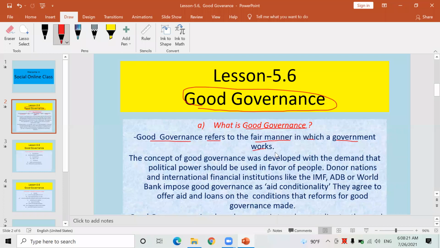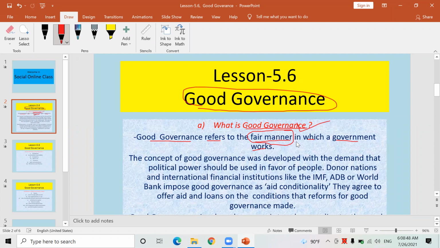It means if any government works fairly for the welfare of the people, such a government is maintaining good governance in a nation. Therefore, the fair working manner of any government of any nation is known as good governance. Do you understand?